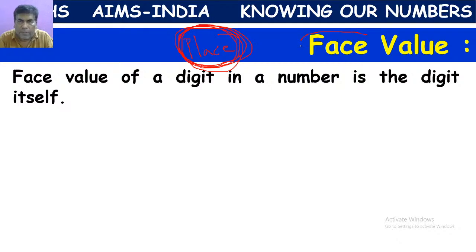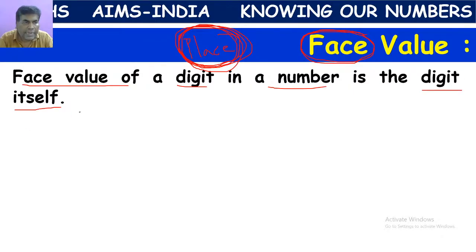But here we have face value. Face value never depends on location. Its value is the value of the digit itself. So the face value of a digit in a number is the digit itself.